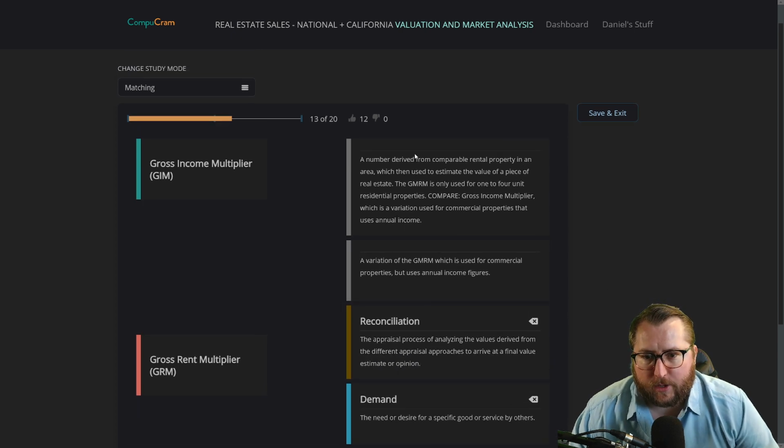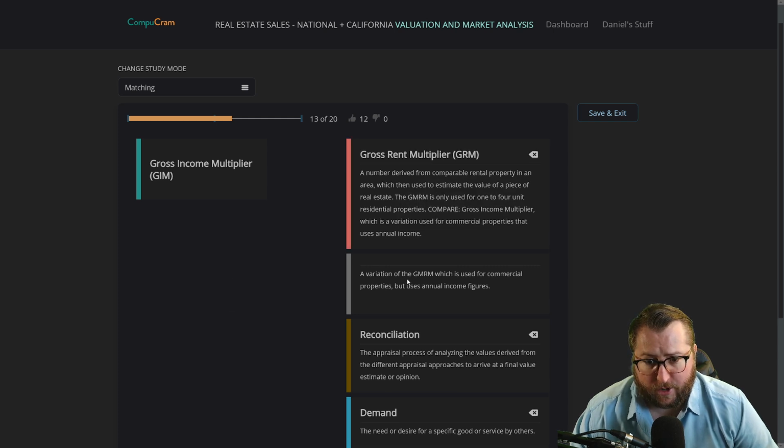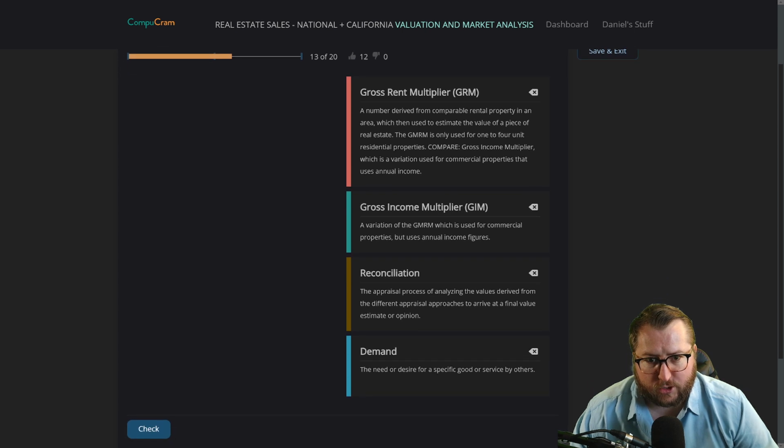And then, okay, we got a number derived from comparable rental property in an area, the GRM. Gross income multiplier. I think this one has about rent, right? A variation of the GRM, which is used for commercial properties but uses annual income figures. So they literally just told us the definition: gross income multiplier, which uses annual income. This one uses annual income. Boom. Gross income multiplier. GRM and GIM. We have a lot of acronyms that we always need to know. Let's try and see if these are right. Correct. All right. I am 100% right now. I'm doing pretty good. We're going next.